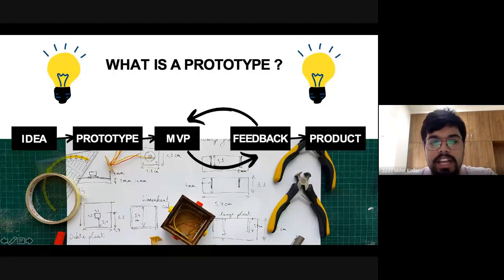So now you have an idea, you have a prototype. What you have to do after this is make an MVP. MVP is a minimal viable product. It is the version of your product with just enough features so that you can give it to your early customers and take feedback on how your product is. There can be multiple MVPs depending on the feedback from your customers. Do understand that MVP is a very important step as it saves a lot of time and money.